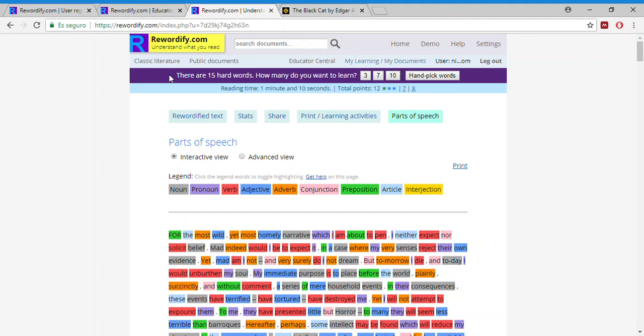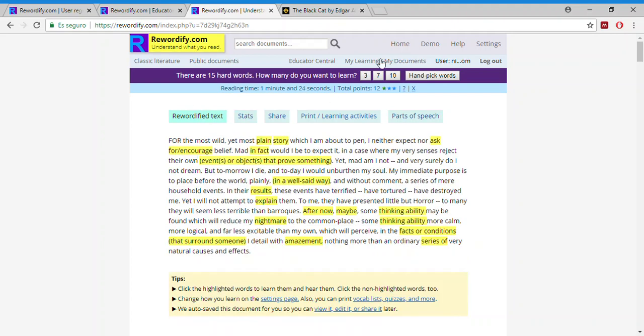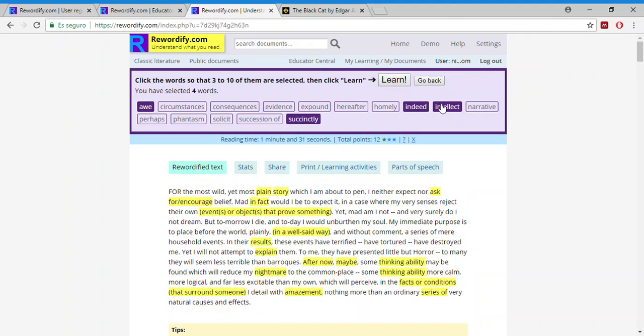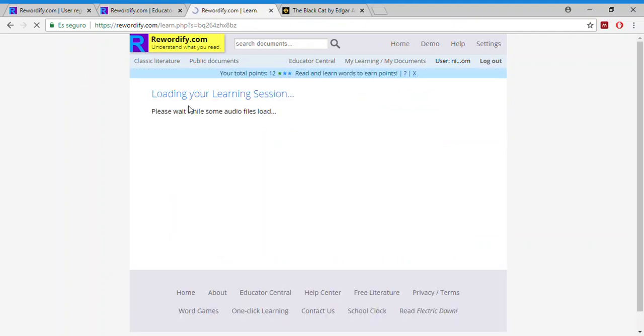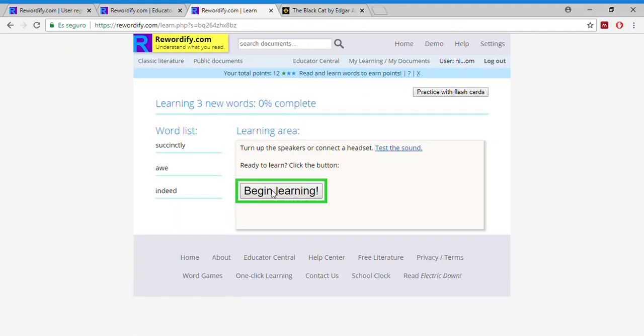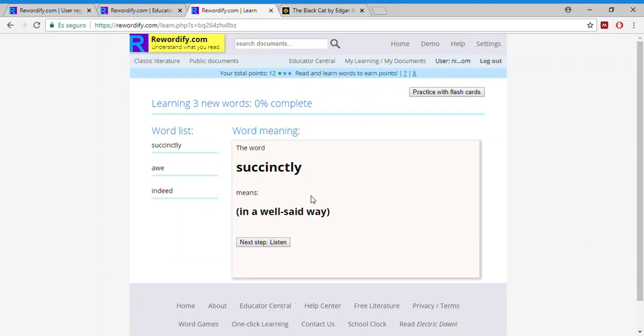And for example, if you want to use the app with this text, we're going to learn here, because there are 15 hard words rewordified, right? 15. So it says you can pick 3, 5, or 7. So we're going to pick 3 of them. Here you have the word list. You click on the Begin Learning button, and the app.